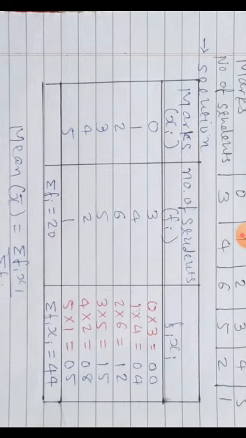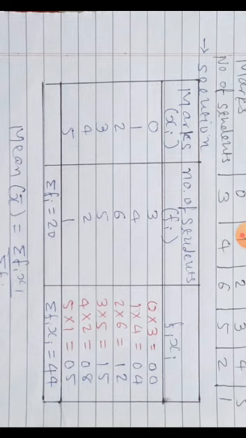Okay. So we multiply here 0 multiply 3, 1 multiply 4, because in the first row xi is 0, Fi is 3, so 0 multiply 3. Likewise in the second row xi is 1, Fi is 4, so 1 multiply 4. Okay, so likewise in all rows multiplication is done. So the Fi xi column is prepared.